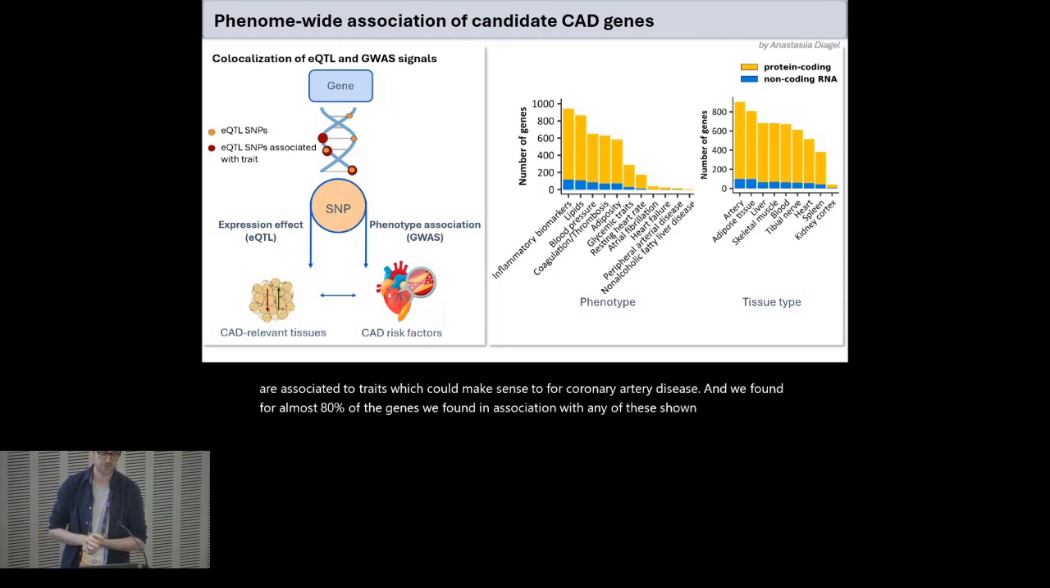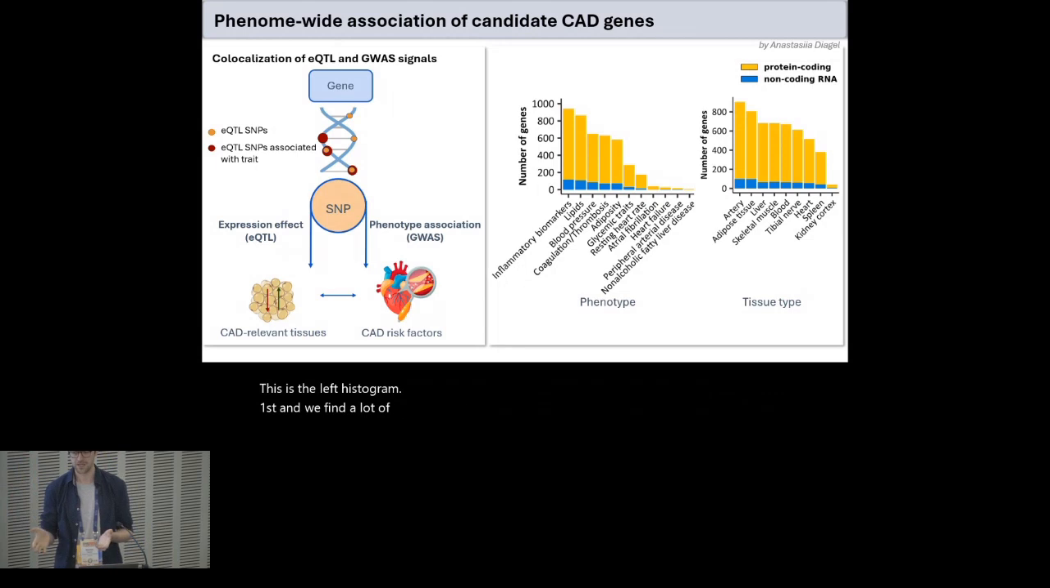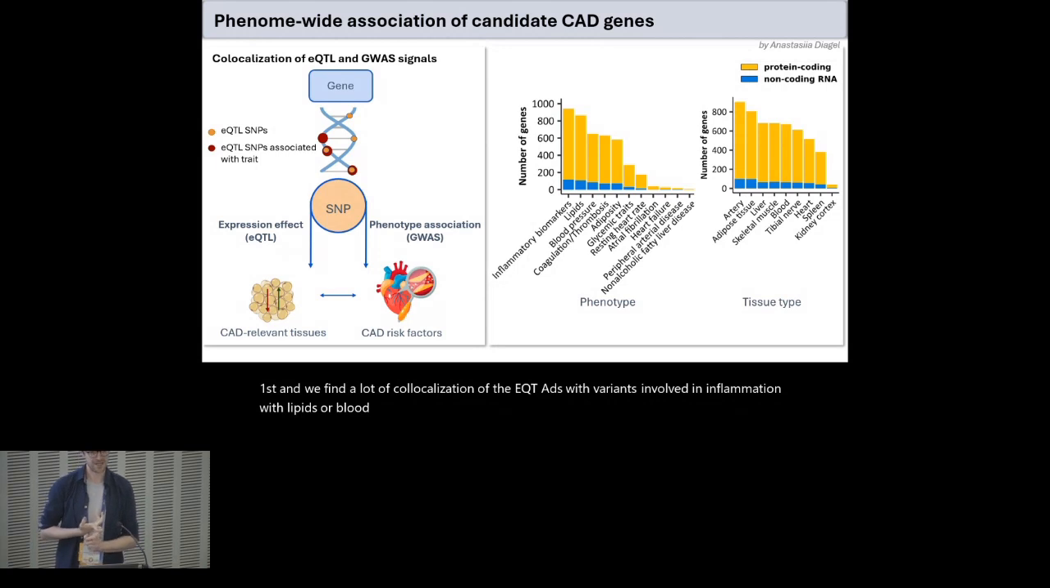This is the left histogram first, and we find a lot of co-localization of the EQTLs with variants involved in inflammation, with lipids or blood pressure. And because EQTL data is tissue-specific, we can also ask in which tissues we find how many associations. The highest number of associations we find in the arteries, but also in adipose tissue.